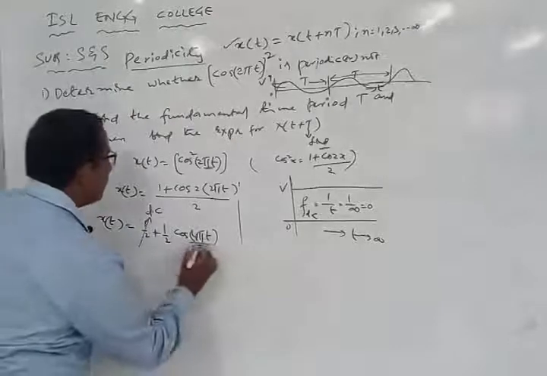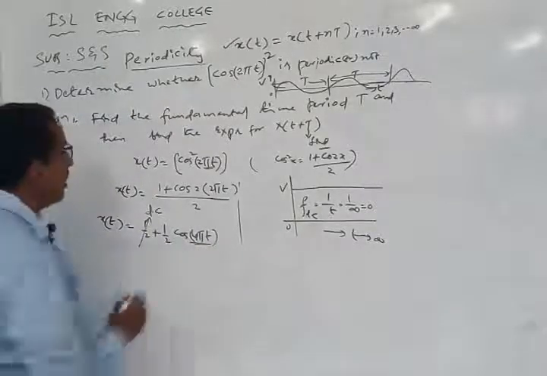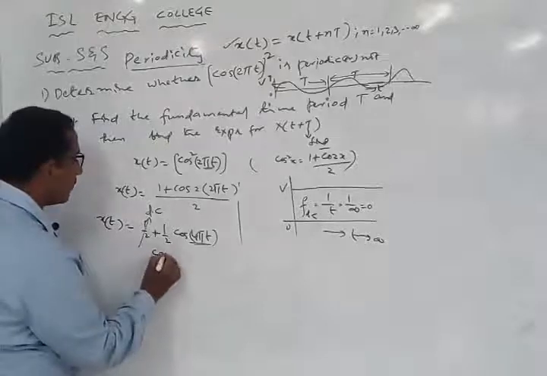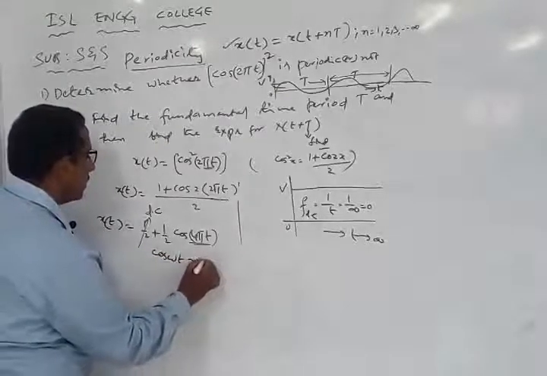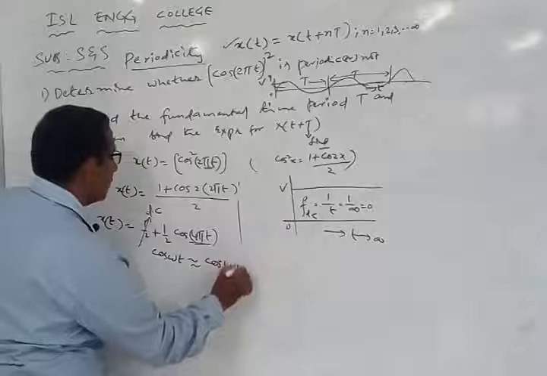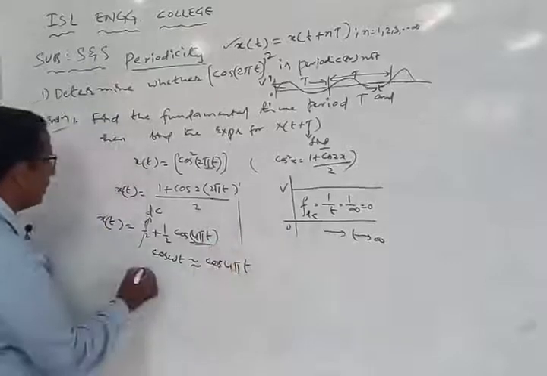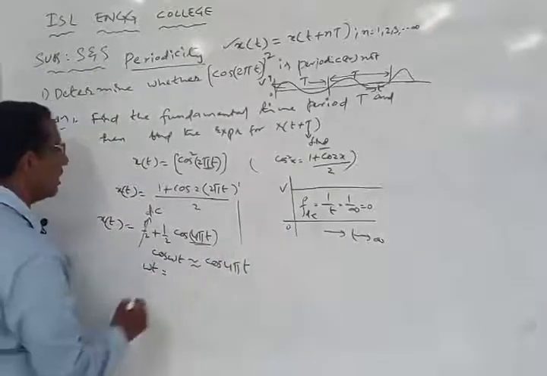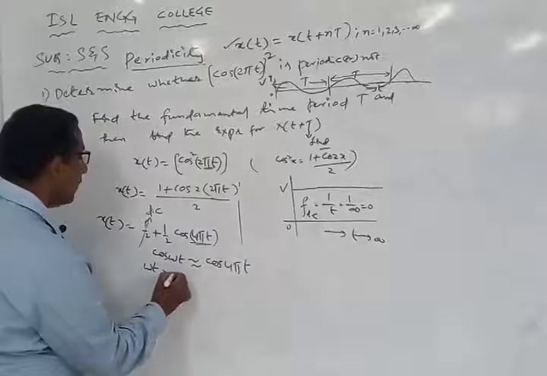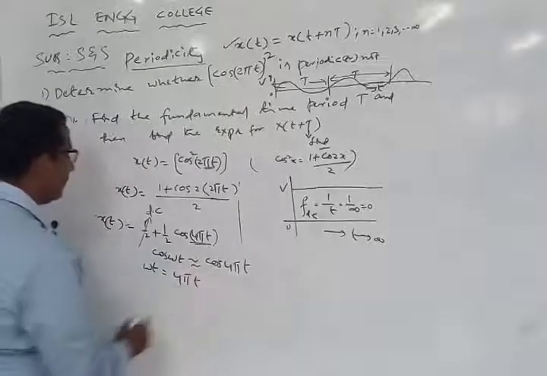Now here we have a time period, right? This particular equation in the form of cos omega t can be approximated to cos 4 pi t. So using this equation I can equate omega t is equal to 4 pi t.